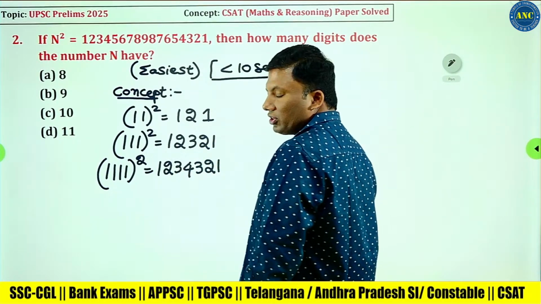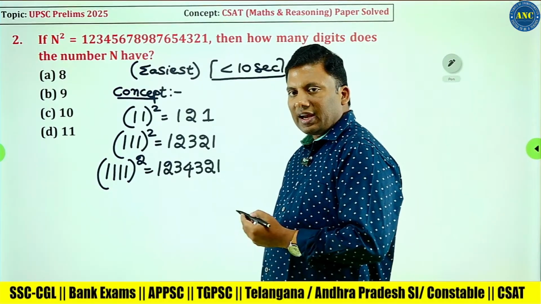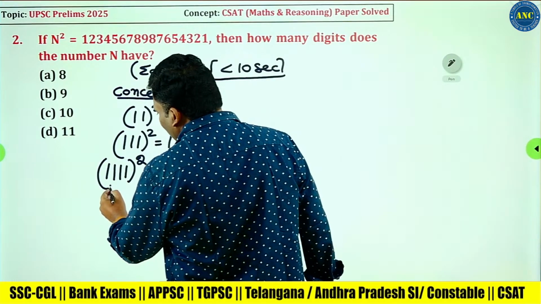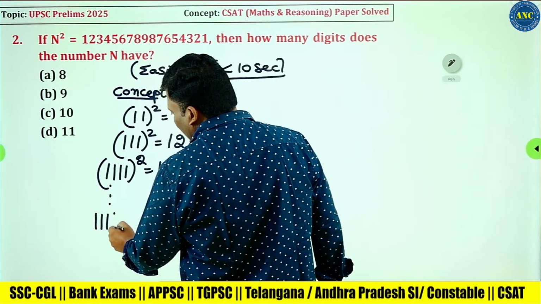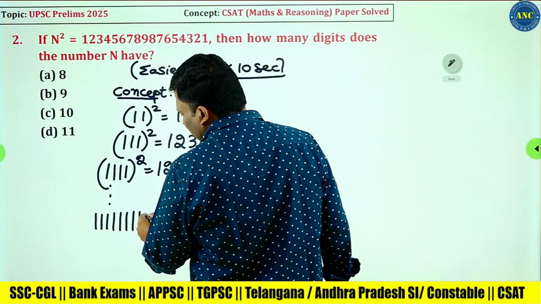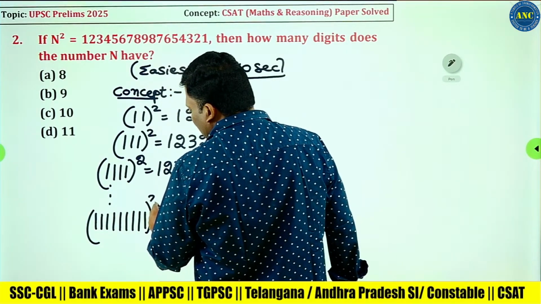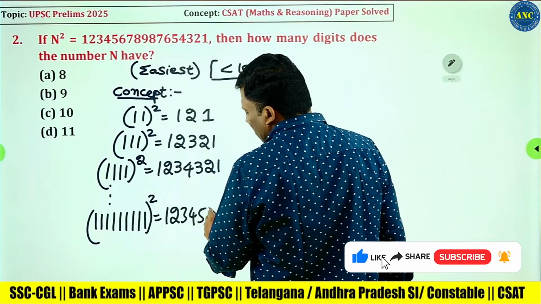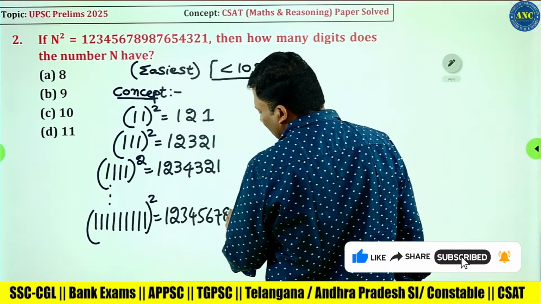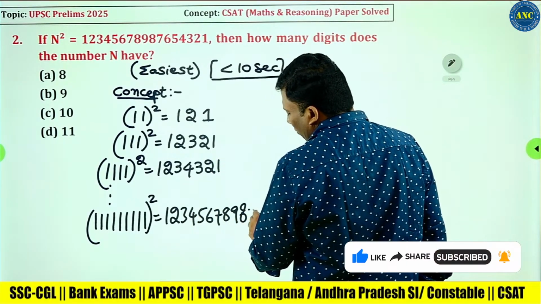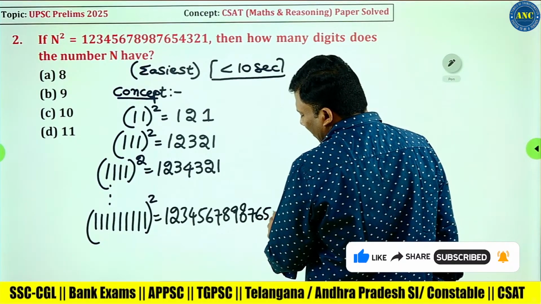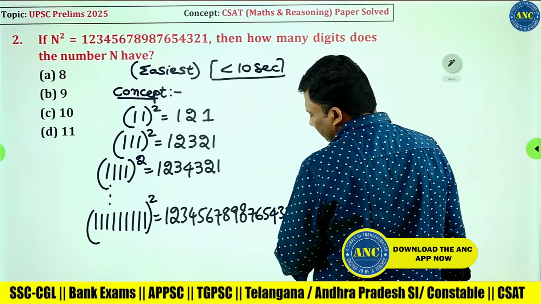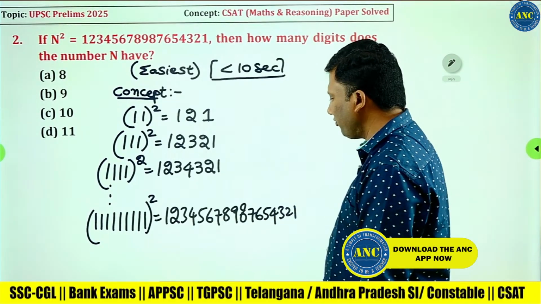1, 2, 3, 4, 3, 2, 1. Similarly, if 9 ones are there, what will be the answer? The answer will be 1, 2, 3, 4, 5, 6, 7, 8, 9, coming back to 1: 8, 7, 6, 5, 4, 3, 2, 1.